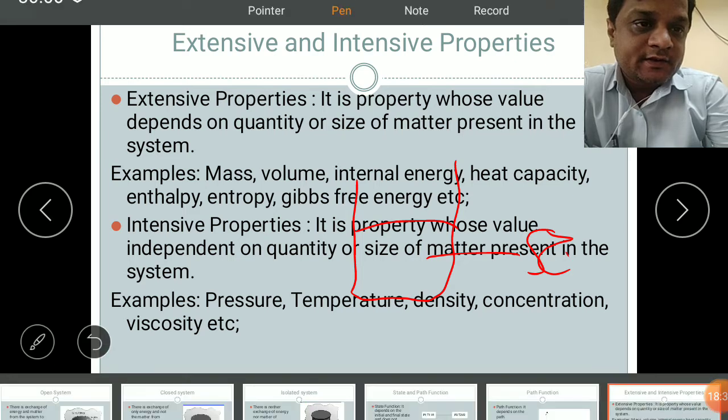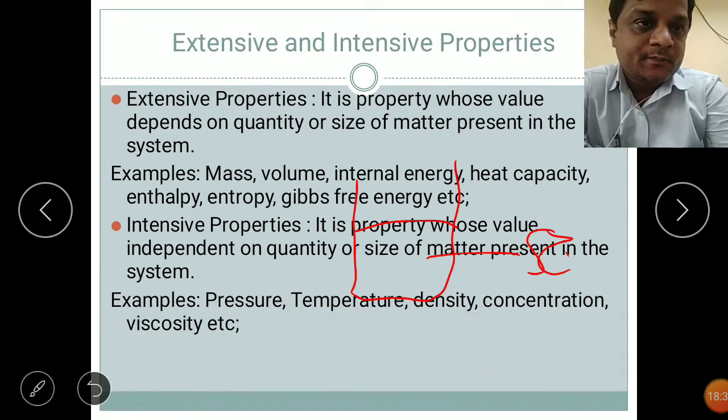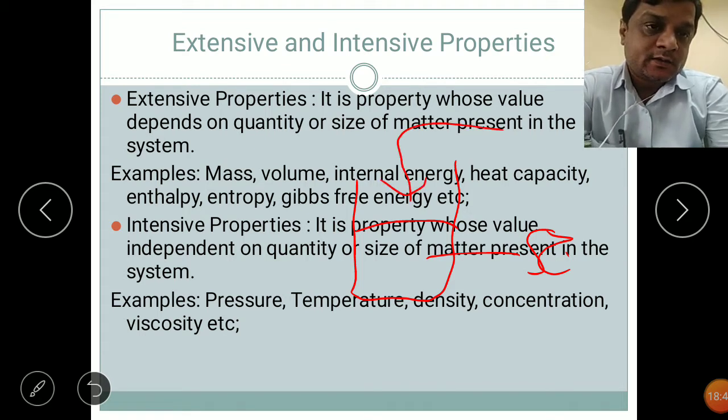Now if we increase the quantity, the value depends on it. If we further add 200 ml of water to that, the value of volume will change. Again if we increase the volume, it will change. So volume is nothing but an extensive property; it depends on the quantity and the size.